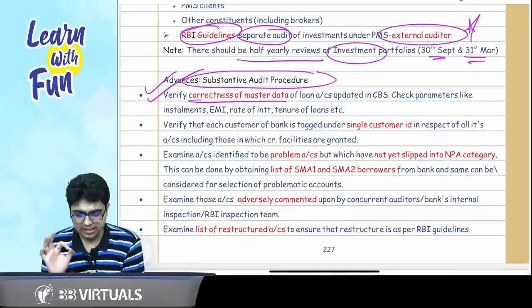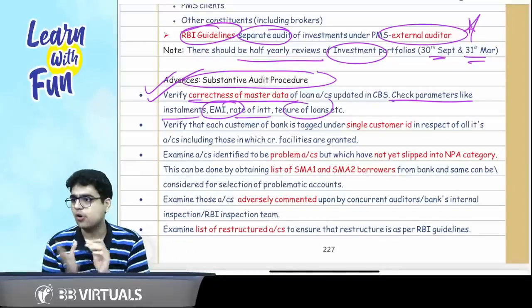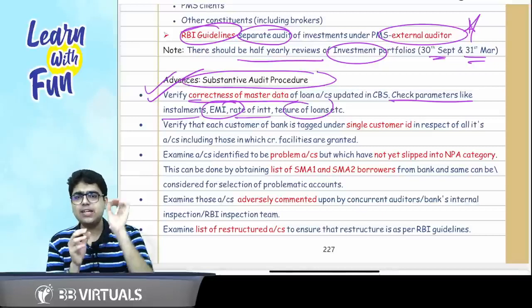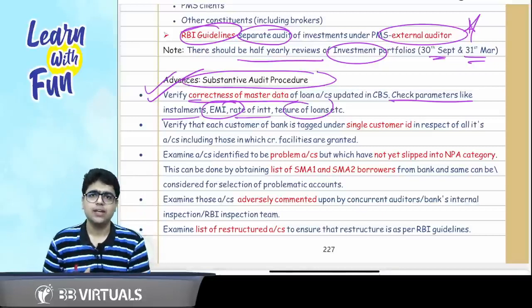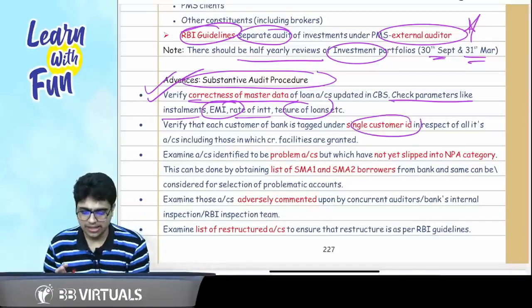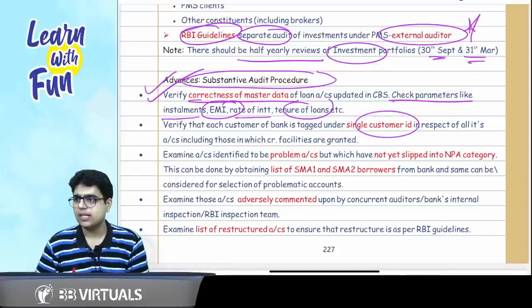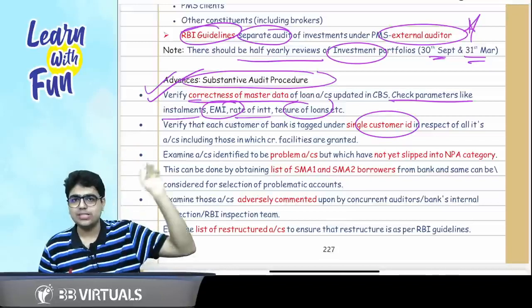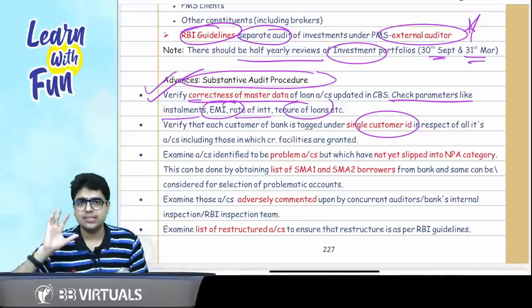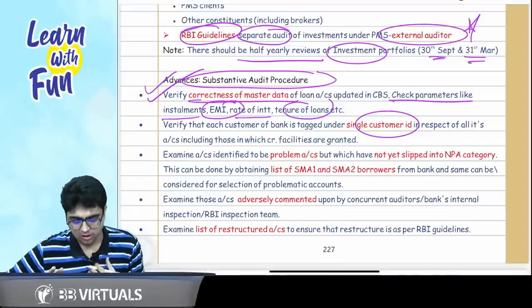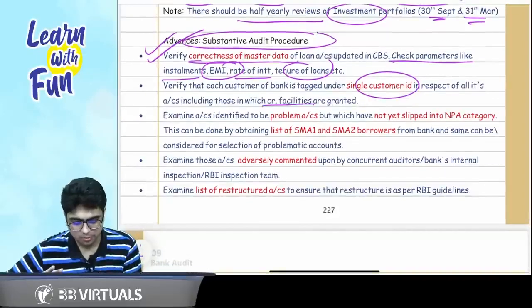So verify the correctness of master data and check the parameters like installments, rate of interest, EMI and tenure of loan. Next thing, every customer should have a single customer ID. Every customer should have a single customer ID. All the accounts should be linked to that single ID. Got it, sir? So in that master data, make sure you check the second thing, all customers are having a single customer ID.